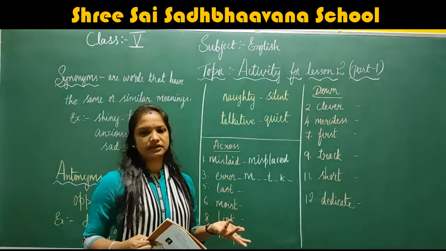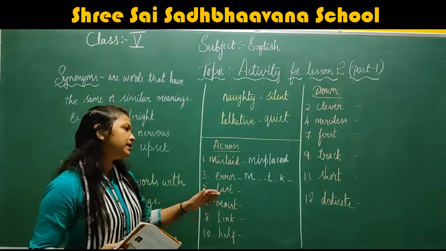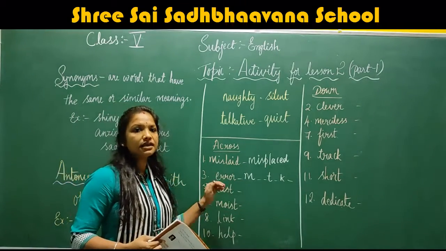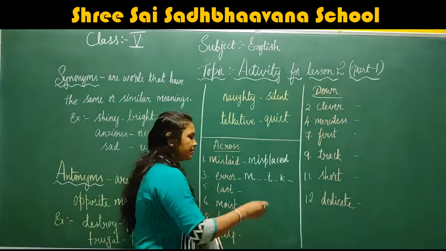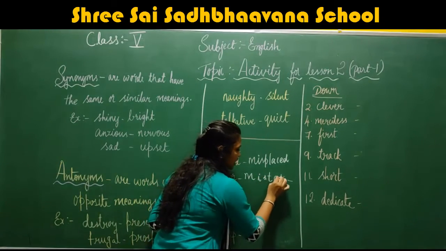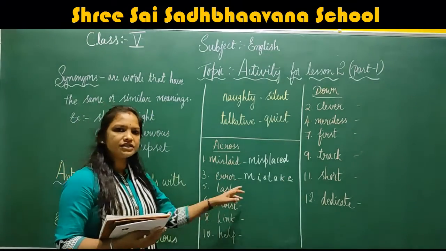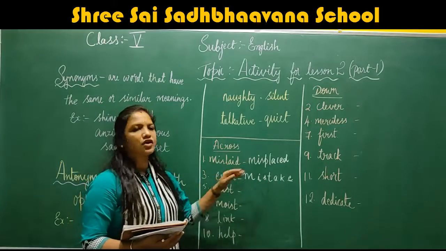Don't make error or don't make mistake. So what is the answer? Error, mistake. M I S T A K E. Mistake. Did you understand, children? This is how to write a crossword.